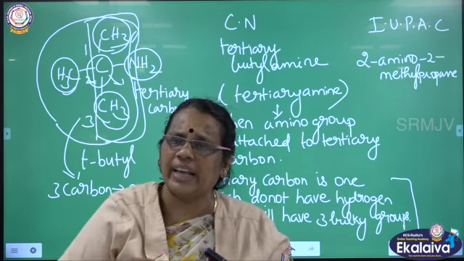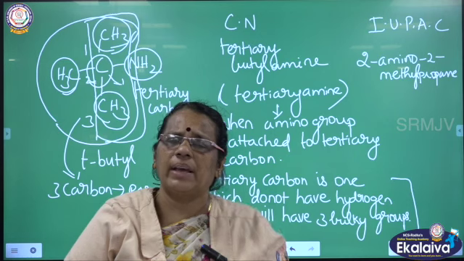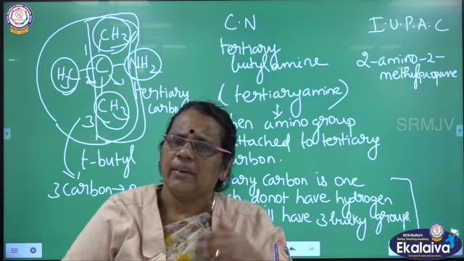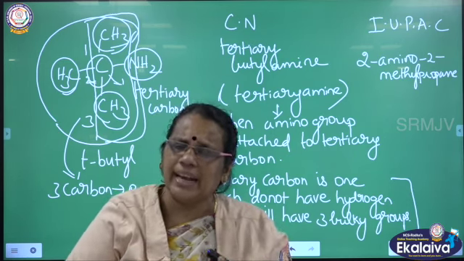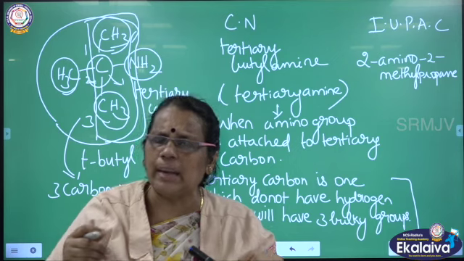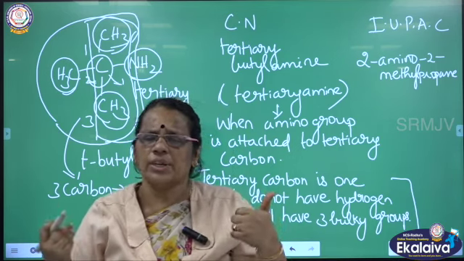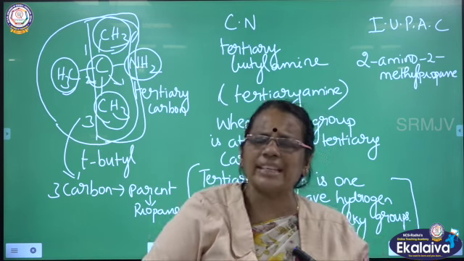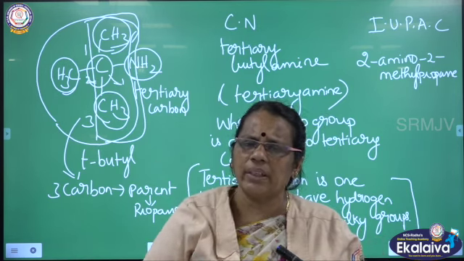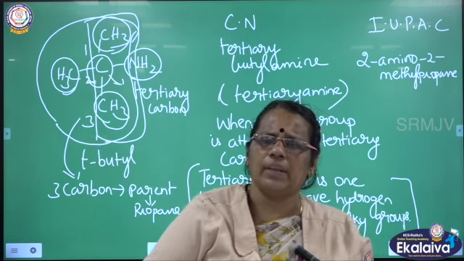I gave ethylamine as a primary amine, dimethylamine as a secondary amine, and tertiary butylamine as a tertiary amine. I have given the common names and IUPAC names also.